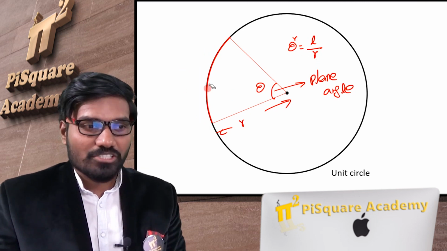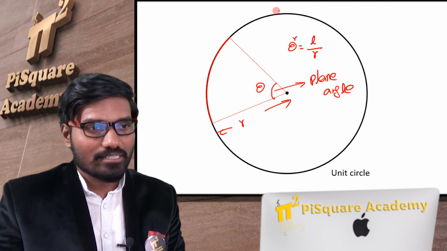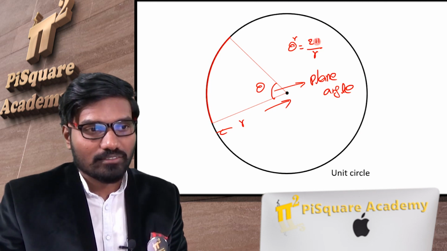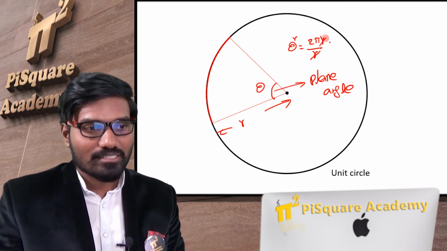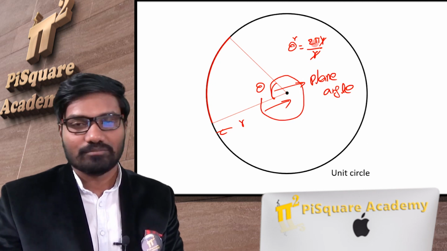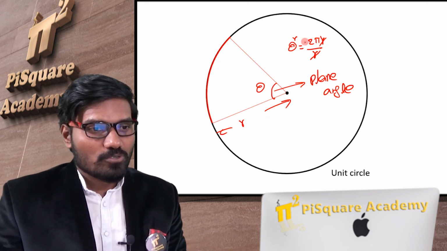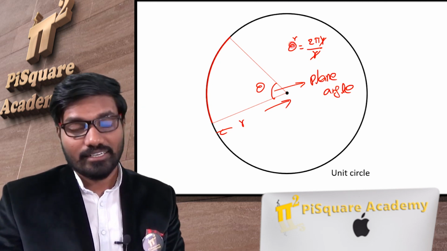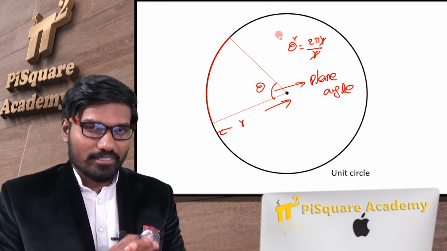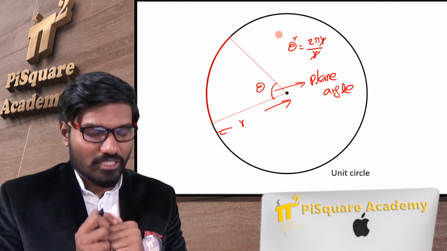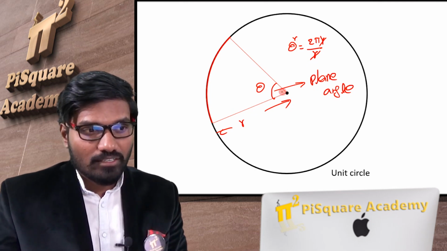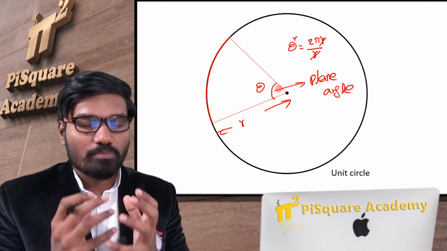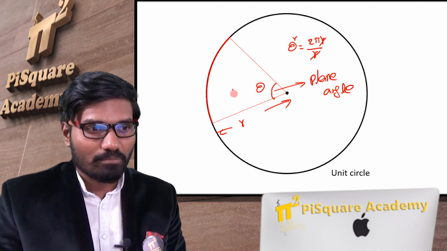Now we can check it also. Suppose I take the complete circle, the arc length is how much? 2 pi r. The r gets cancelled, and this entire angle will be 2 pi, simple. So the plane angle is clear, with the basics of the plane angle in radian. Now what is this solid angle? Solid angle is a 3-dimensional angle. Plane angle is 2-dimensional, solid angle is a 3-dimensional angle. For the 3-dimensional angle, we should take a sphere. This is a circle on a plane.